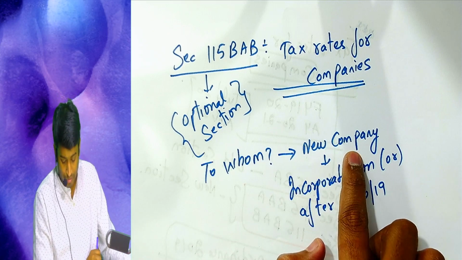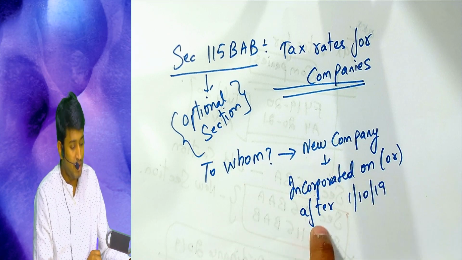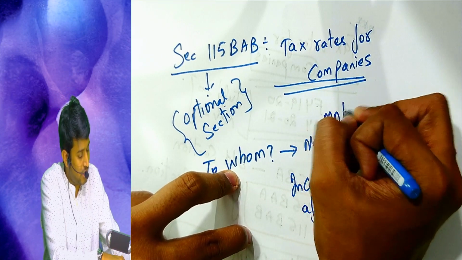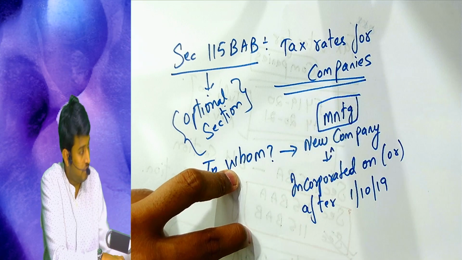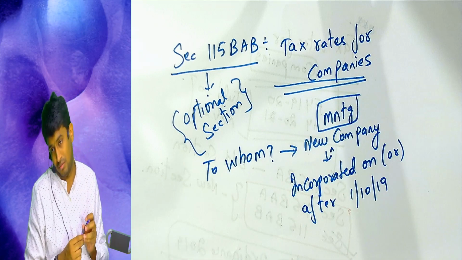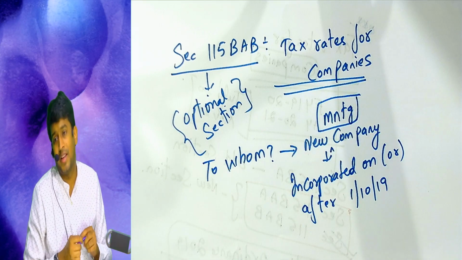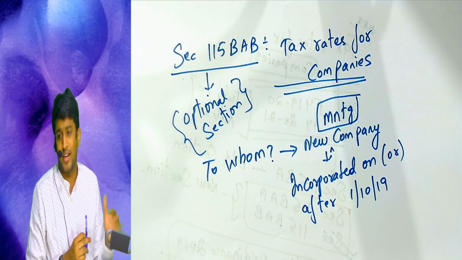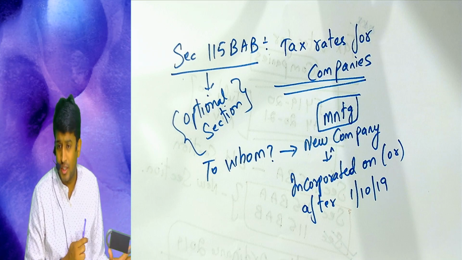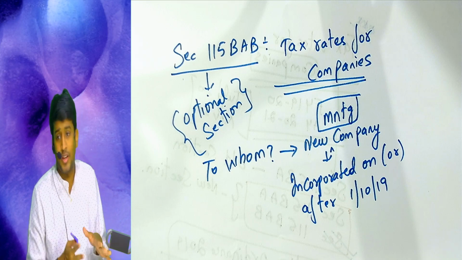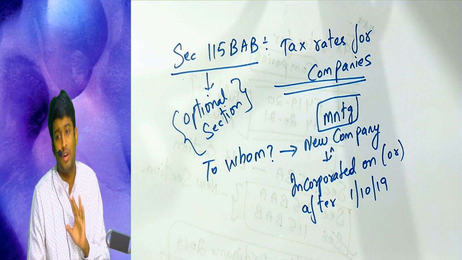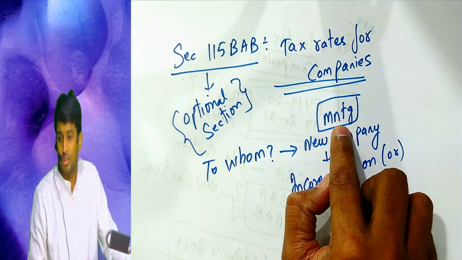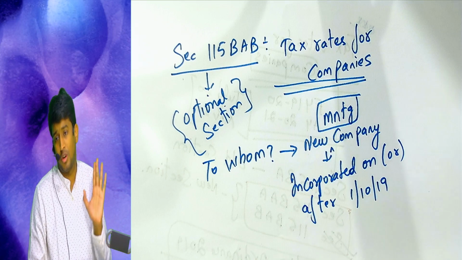A new company incorporated on or after 1st October 2019, and it should be a manufacturing company only. Rule number 1, it has to be a manufacturing company. If it's a trading company, consultancy firm, trader, retailer, wholesaler, or a software company, this section will not apply. You have to be into manufacturing, like Maruti Suzuki. It should be manufacturing of a product.